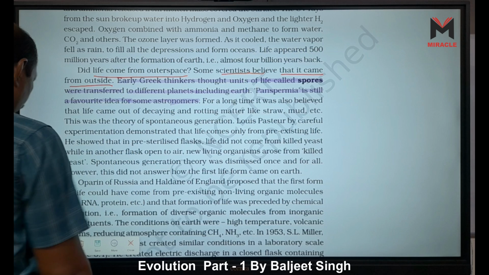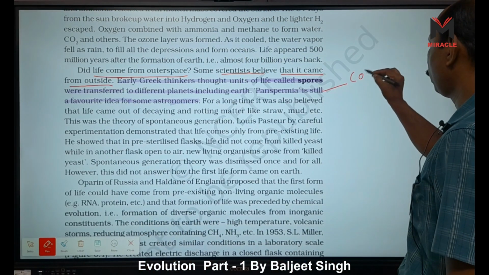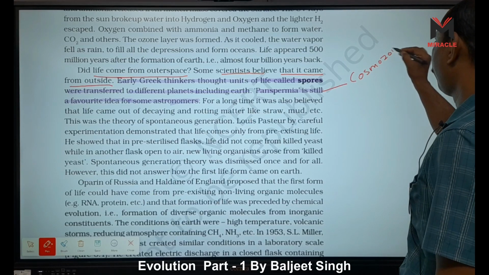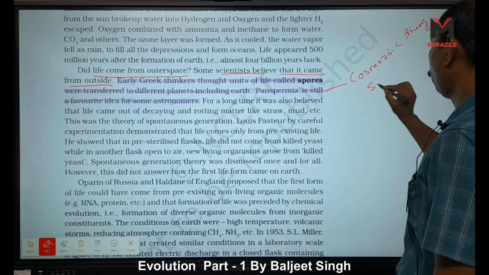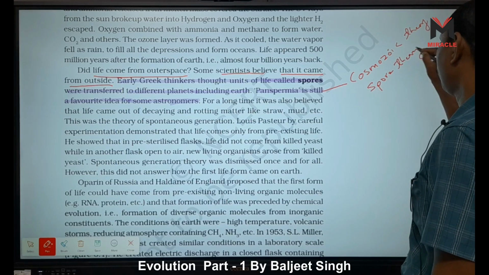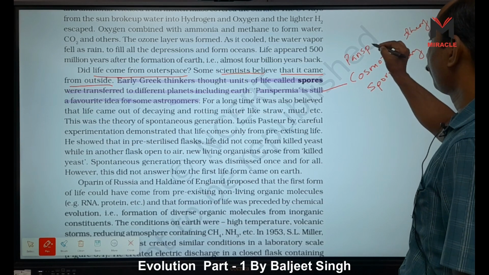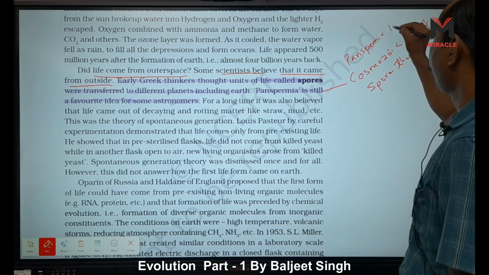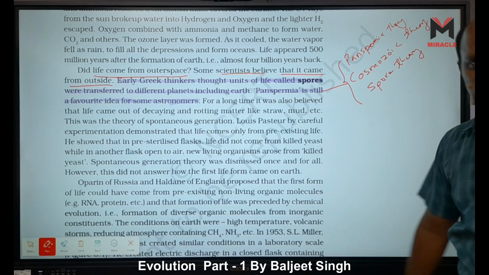This panspermia is also called the cosmozoic theory or spore theory. These three are the same.